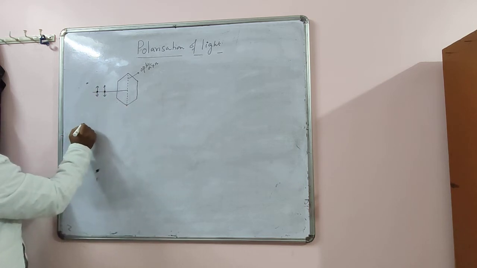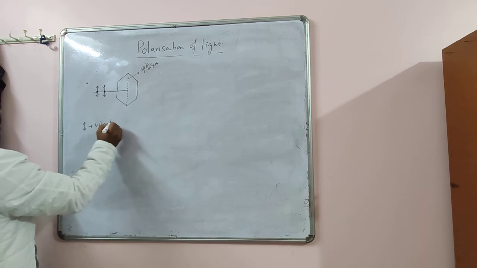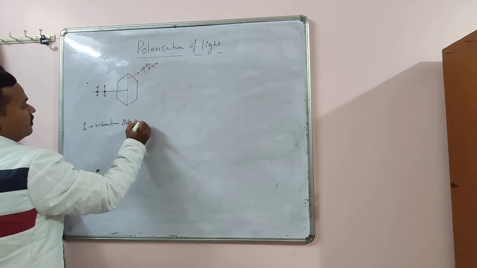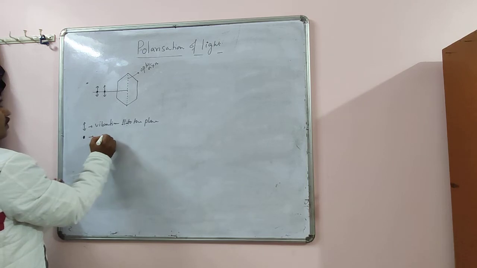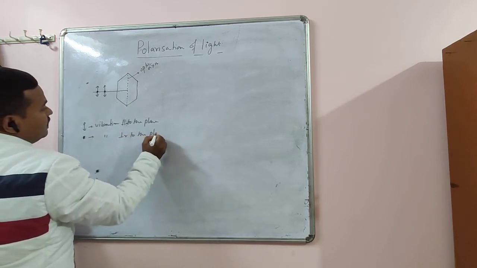Here you see, one component I have shown by an arrow mark, another by a dot. The arrow mark means vibration parallel to the plane, and the dot represents vibration perpendicular to the plane.